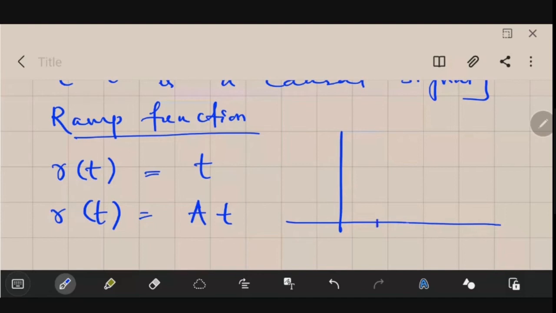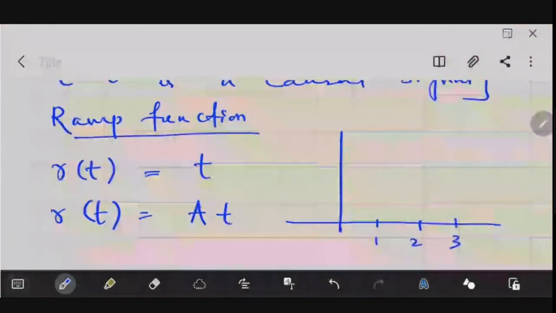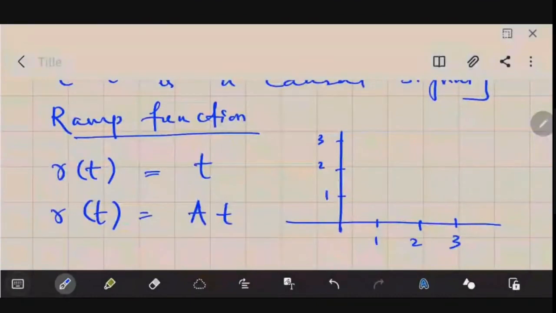Let's say this is 1, this is 2, this is 3, and on this side also it is like this, 1, 2, and 3. So how will this signal look? See, this is t. You could see r of t is equal to t.